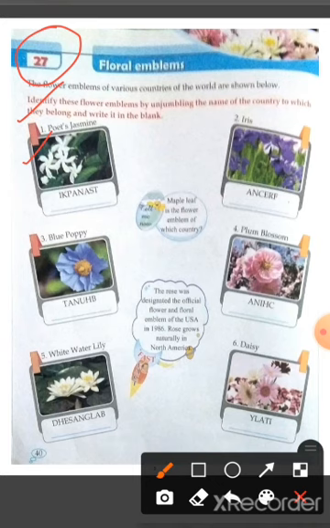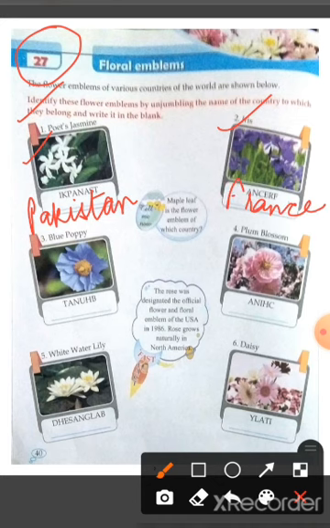It is the most popular flower in Pakistan. Now, the second one is Iris. It is the most popular flower in France. Now, in the third picture, blue poppy. It is the most popular flower in Bhutan. Now, in the fourth picture, plum blossom. It is the most popular flower in China.